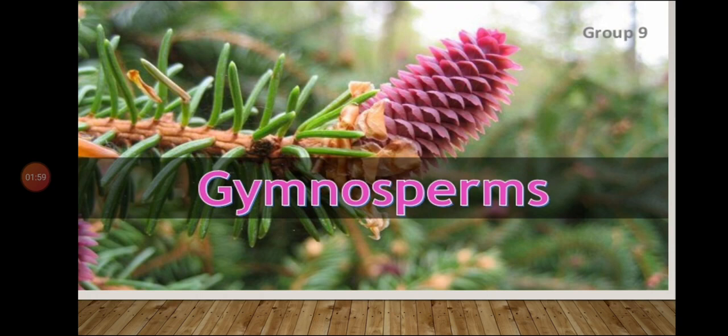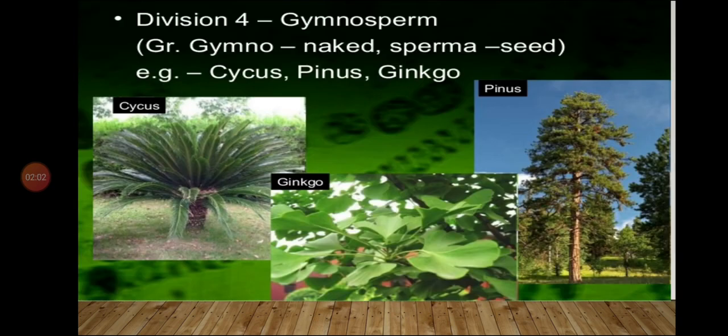Let us study about the word gymnosperm in detail. What do you mean by gymno? Gymno means naked and sperma means seed. Gymnosperm means naked seeds, the plants in which naked seeds are present. That means seeds are present without any covering, without any fruit. Naked means open. The plants which are having open seeds are known as gymnosperms.